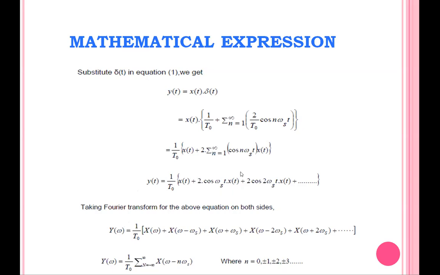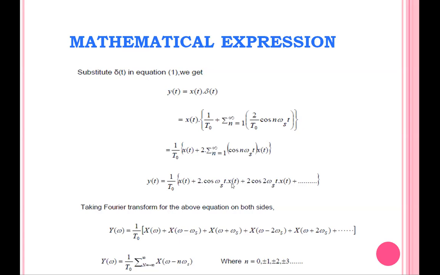So we studied in the Fourier transform the modulation theorem. Any signal x(t) multiplied with cos omega_0 t, the Fourier transform of x(t) cos omega_s t is capital X of (omega minus omega_s) plus capital X of (omega plus omega_s). Okay, so this is the modulation theorem, which we studied in the properties of Fourier transform.